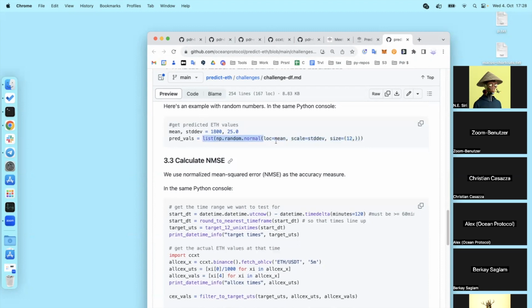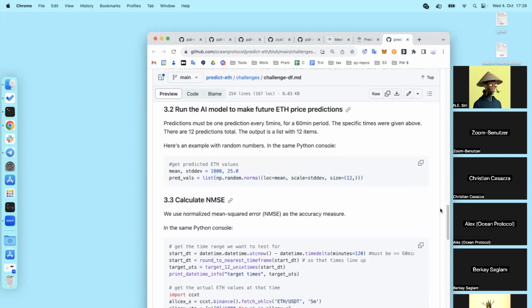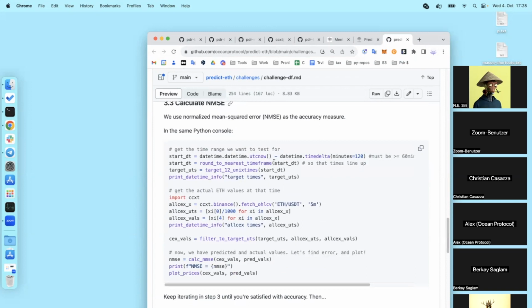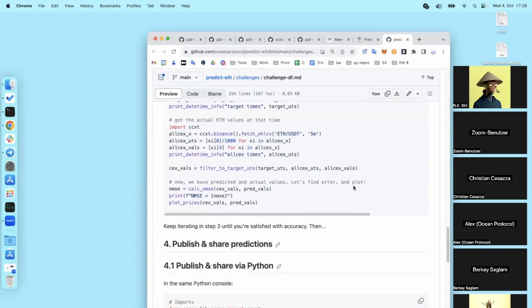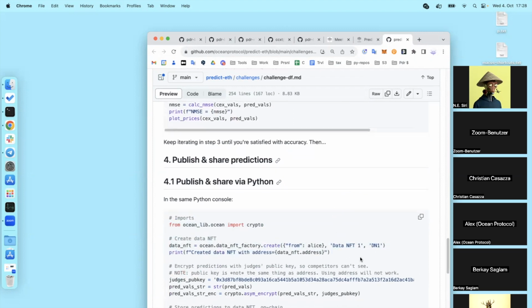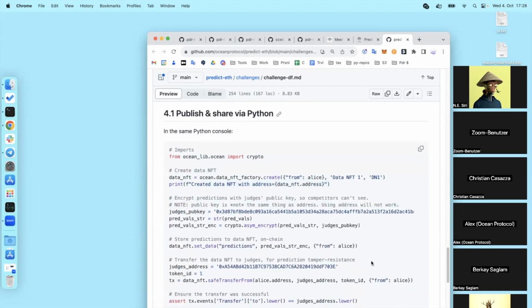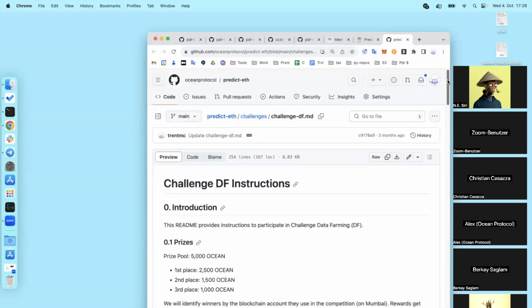Once you've got those predicted values, and we have several examples, it has some code that can tell you your error. Then you can publish predictions, and it's got some off-the-shelf code for this too, using Ocean libraries to publish and share using Ocean data NFTs. So that's the next step to become a predictor: just practice, right?